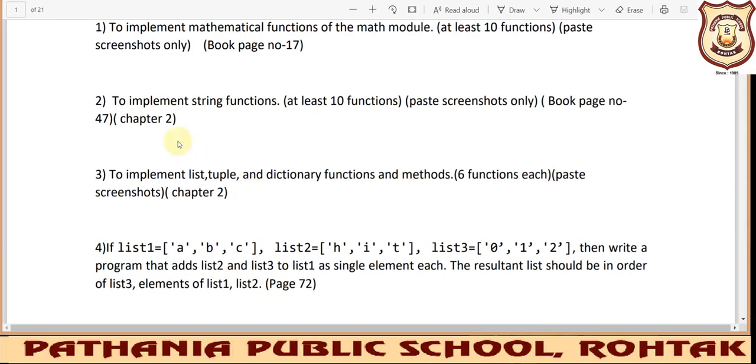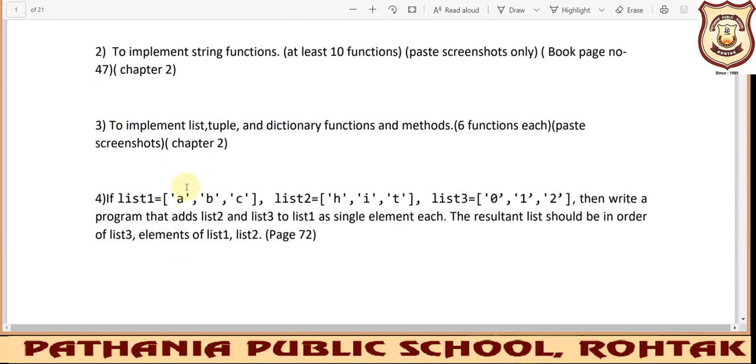So this is the list of the programs. Whatever chapters we have covered up till now, we are doing the practical programs for those only.